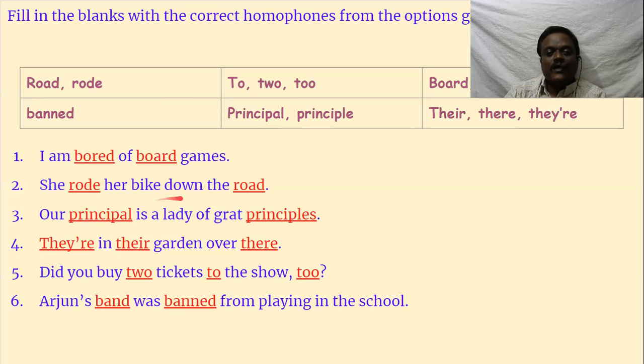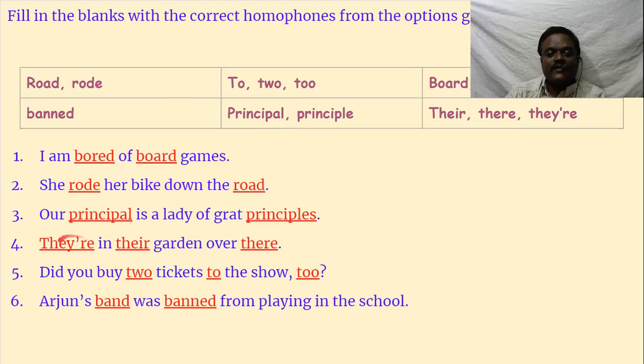She rode her bike down the dash. Rode means riding the bike, past tense of ride. She rode her bike down the road. ROAD. Our principal is a lady of great principles. So, principal. There in their garden over there.